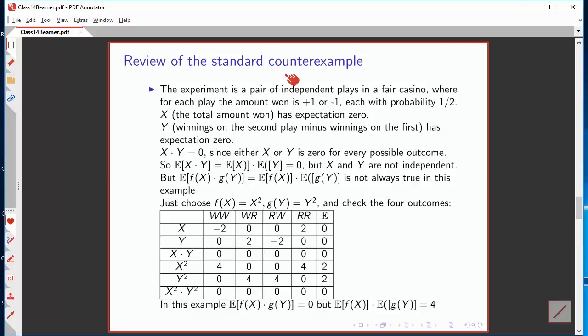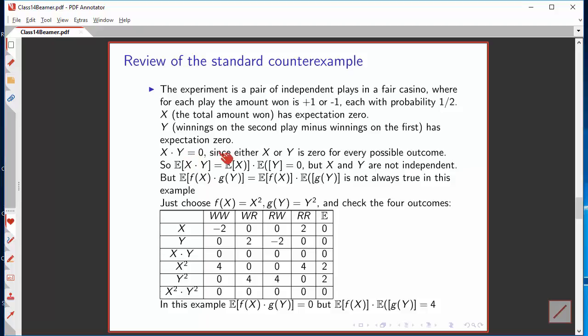But first, let's look at the standard counterexample. You're playing in a fair casino, and every time you play, you either win $1 or lose $1, each with probability of a half. And for 2 plays, I can define a pair of random variables. X is the total amount won. Clearly, the expectation of that is 0, because you're as likely to win or lose on each play. And your improvement, the winnings on the second play minus winnings on the first, has expectation 0, for the simple reason you're as likely to do worse on your second play as you are to do better.